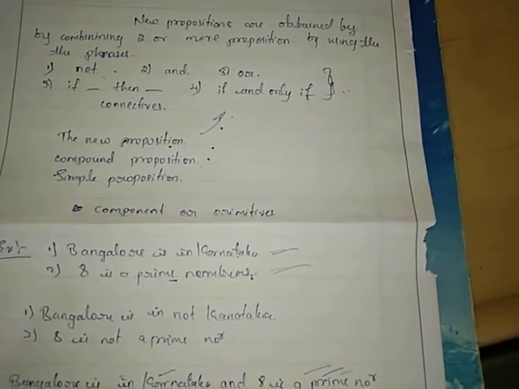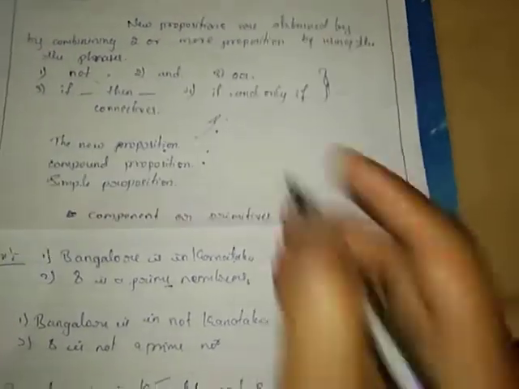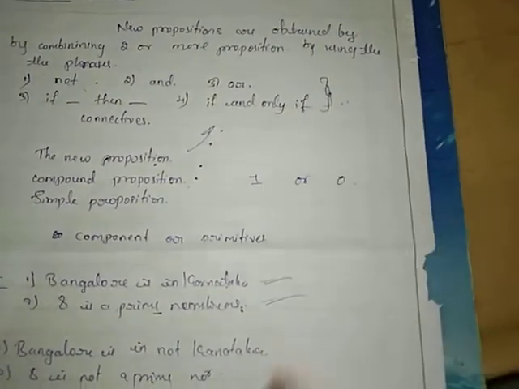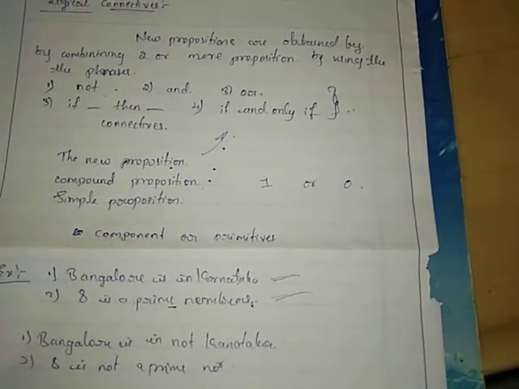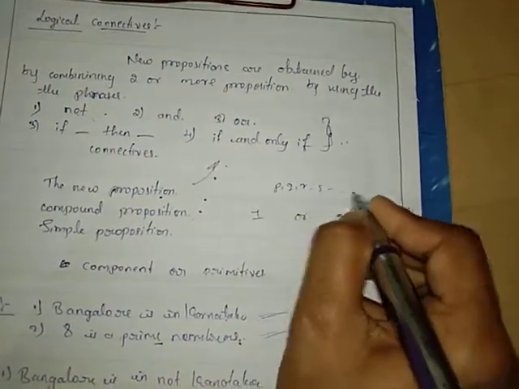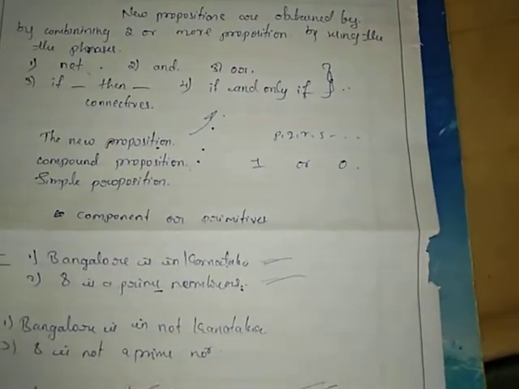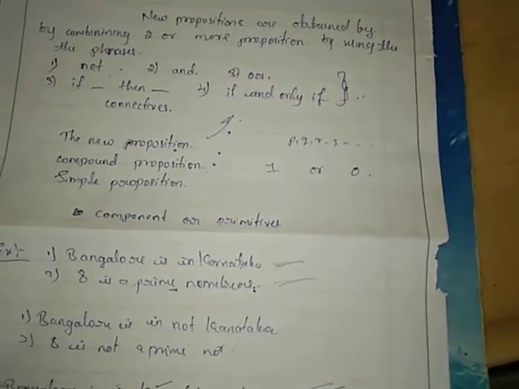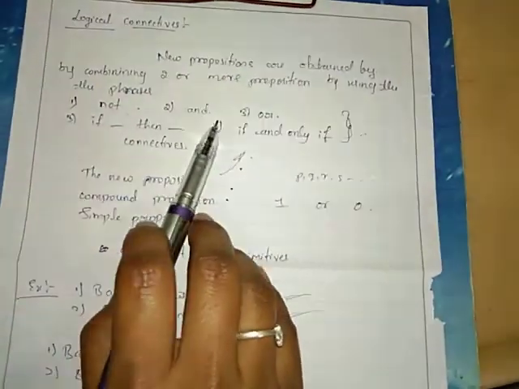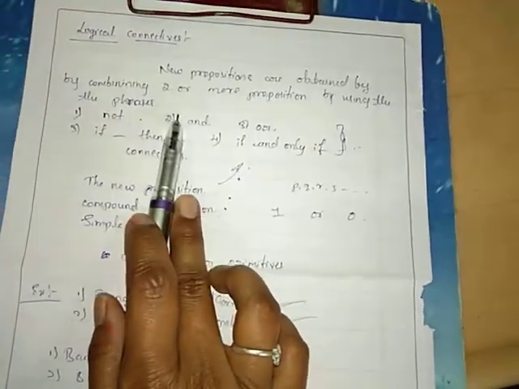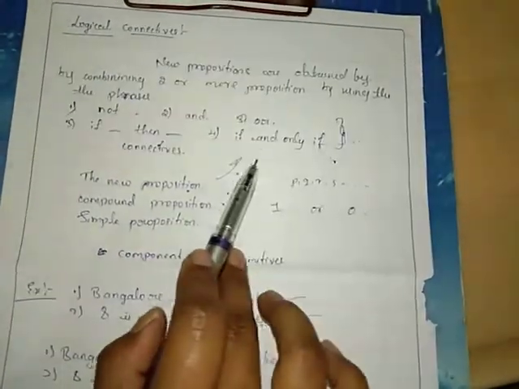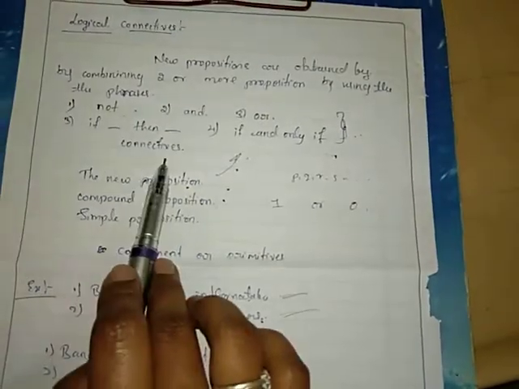If the value is true, we indicate it by the symbol 1. If the statement is false, we indicate it by 0. And also the propositions are denoted by the small letters P, Q, R, S. And a new proposition is constructed by combining two or more propositions by using the phrases not, and, or, if then, if and only if. So these phrases are called connectives.